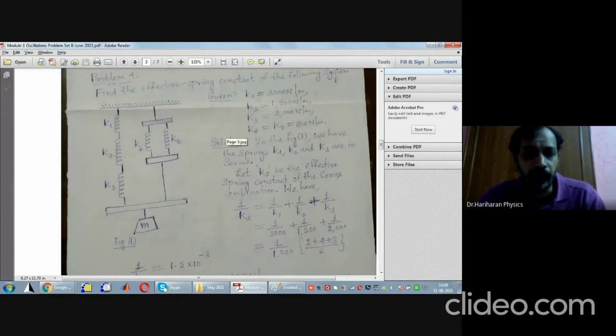So what I will do is copy the figure, and then we'll list out what is given to us. Look here, this is the figure.